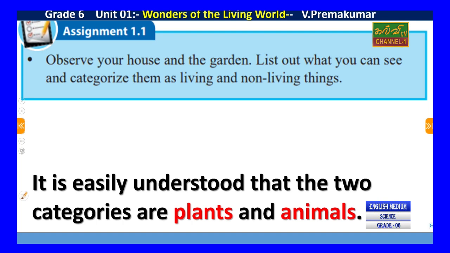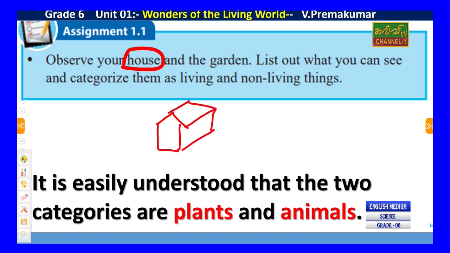Now we are going to observe your house and the garden. List what you can see and categorize them as living things and non-living things. For example, we are going to see our house, right? In my house, okay, this is a small house, right? A small house is here. Yes, they said observe your house and the garden.